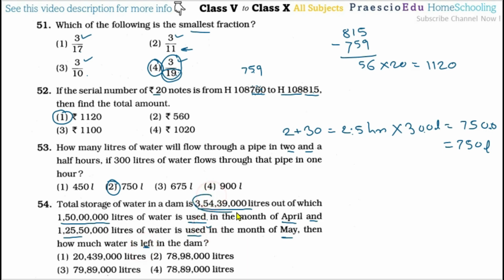So these two numbers have to be added, and that many liters subtracted from the total. I request students to please do this addition first. After that, whatever answer comes has to be deducted from this one. Then you will get the answer, option number 4, 78 lakh 89,000 liters.